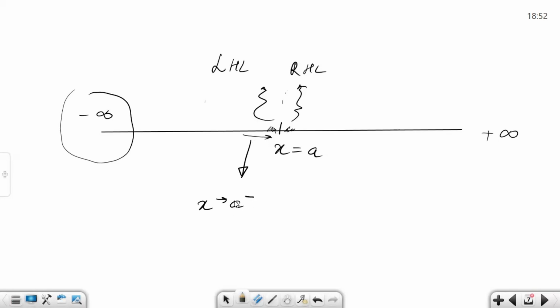So we are coming from the negative side, from minus infinity, and approaching A, so we write x approaching A minus. When we approach from the right hand side, from positive infinity towards A, we write A plus. Whenever we are approaching any particular point, we approach it from two directions, left hand side and right hand side, and that's why we are writing minus or plus, right? Am I clear?